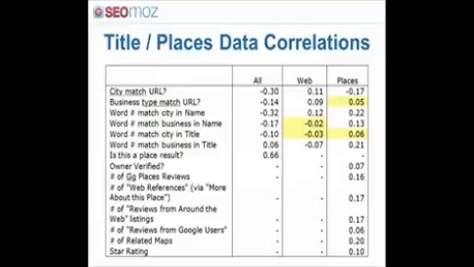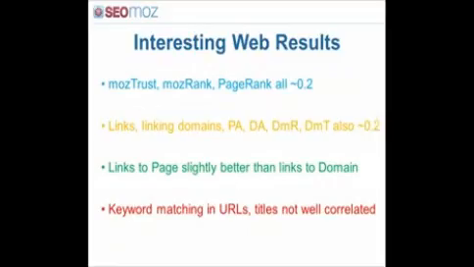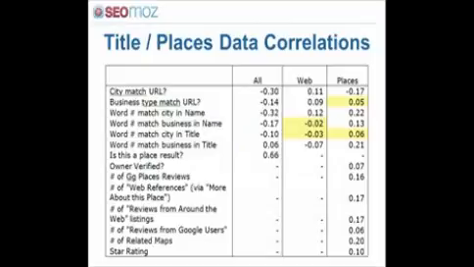Especially with local and places, we've really seen a lot of limitations with search engines where their algorithms are a lot more naive than what we've seen in the web results. I think that'll change. That really seemed to be the case previously. These numbers surprised me in how low they were. I was expecting higher correlations, particularly with a lot of these places data things. Yeah. The fact that they're relatively low, not crazy low, but relatively low, says to me maybe Google's adding some more complexity into this algorithm than we think. Yeah. So there's a lot of factors that maybe we can't see in our test.